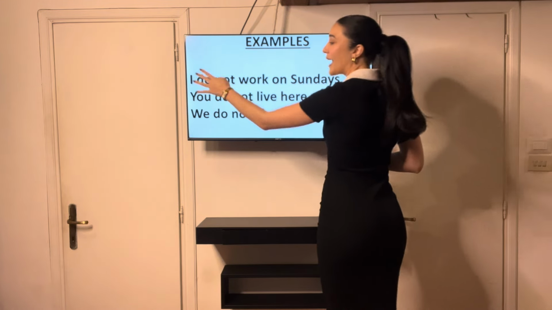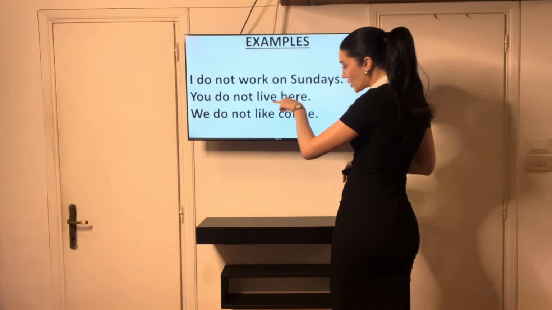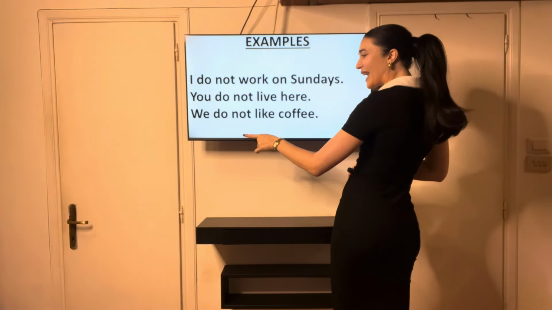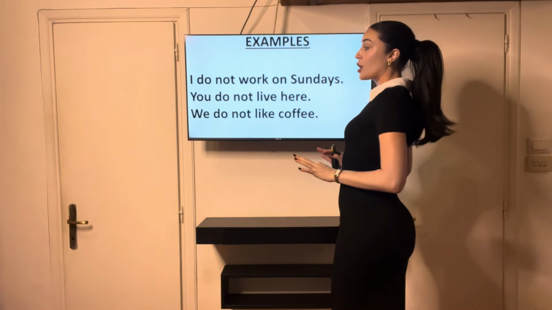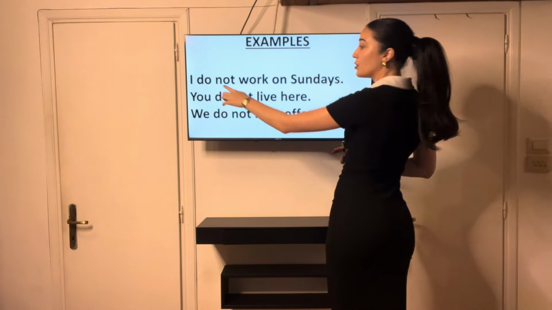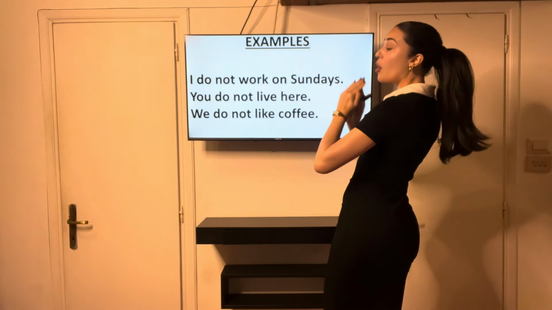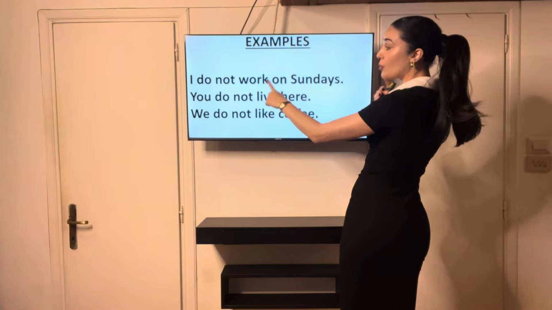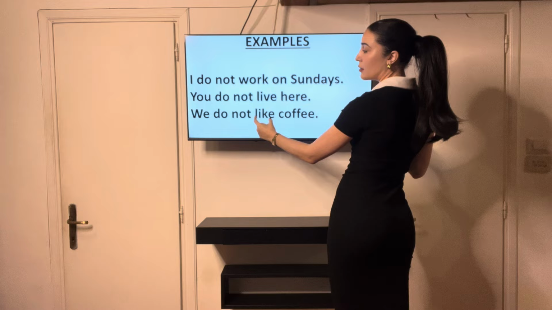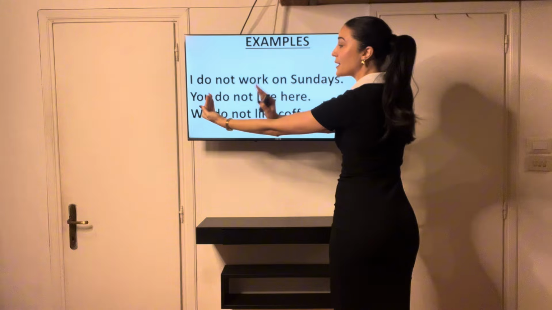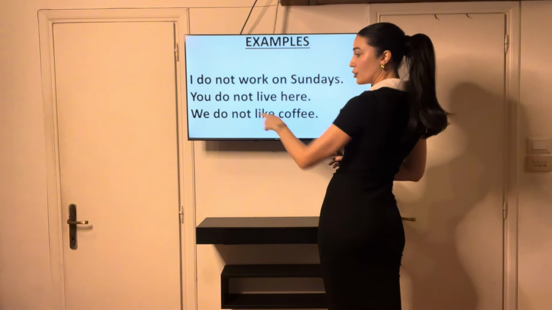Let's have a look at some examples of the negative form of these sentences, okay? So, I do not work on Sundays. You do not live here. We do not like coffee. So all I've done is add do not before the verb. Look at where the verb is. Work, live, like. All right? And the verb comes after the do not.